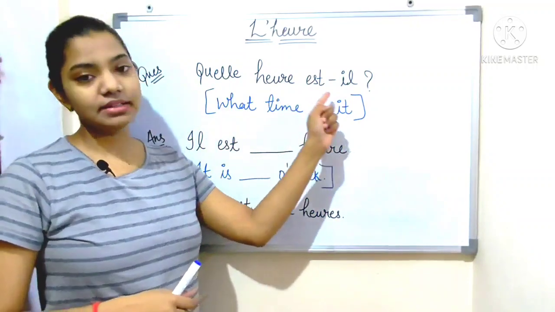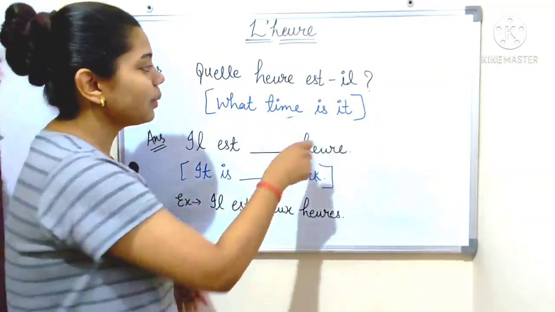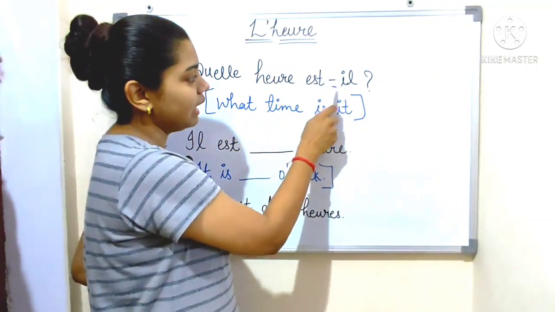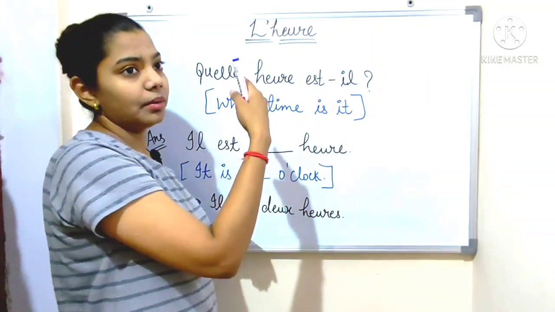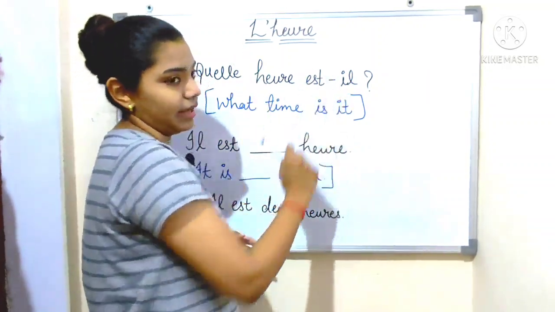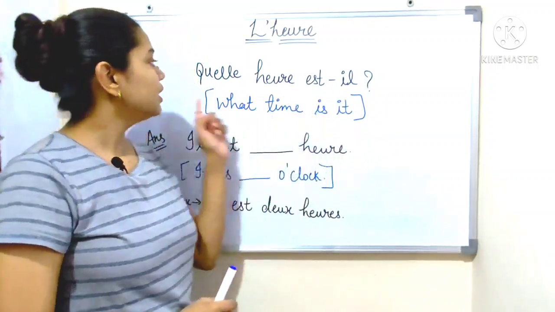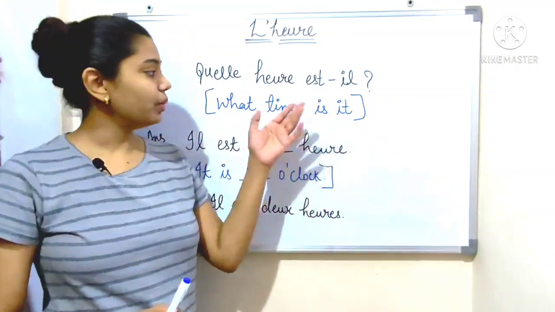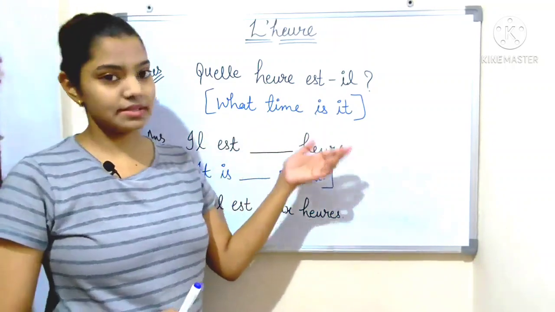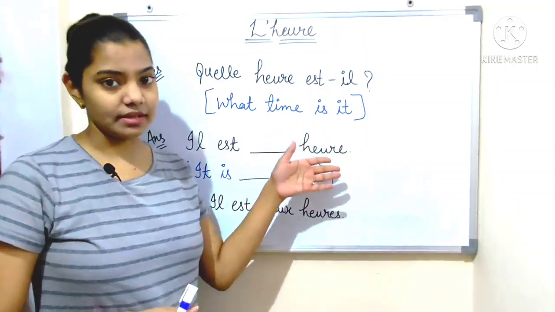Here we pronounce the t and il by merging them, so it becomes "tèl". Quelle heure est-il, which means what time is it?